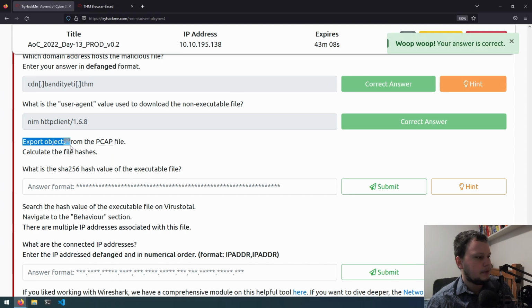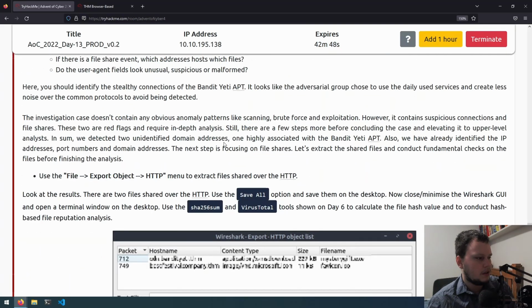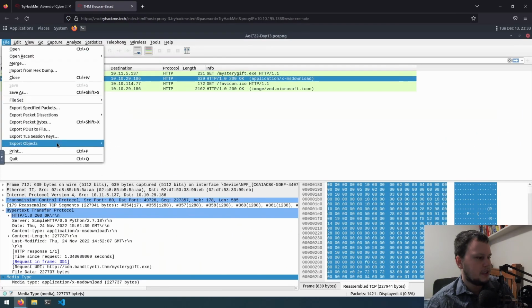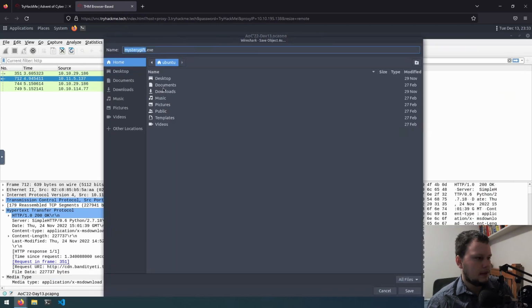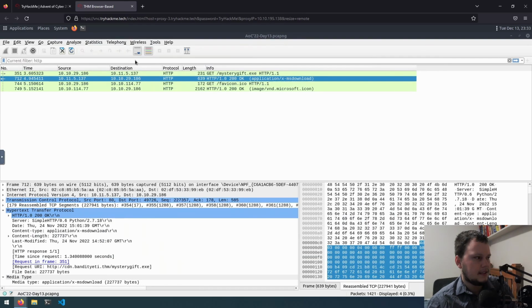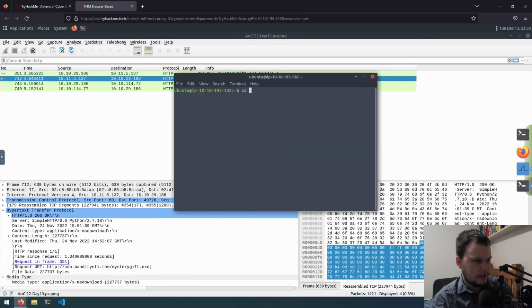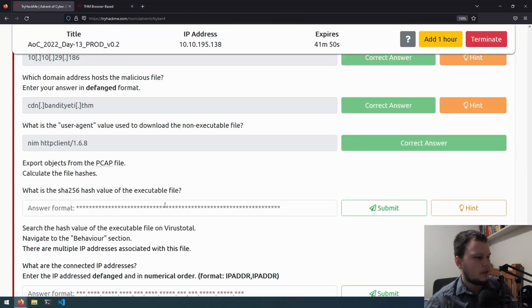Okay, so export objects from the pcap file. What's the SHA-256 hash value of the executable file? Well, there's probably a section for exporting. Okay, right there, File, Export Objects, HTTP. We want this one. Save that into the downloads. With that saved, we can open the terminal. Just move into the downloads. Then sha256sum mysterygift, and we've got the SHA-256 of that here, so paste that here.